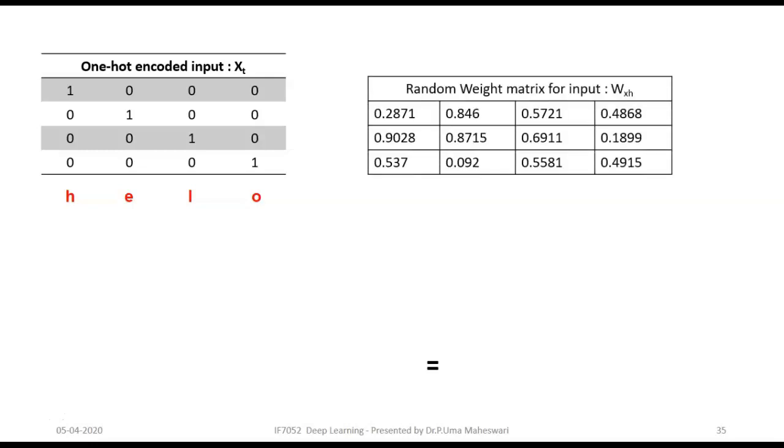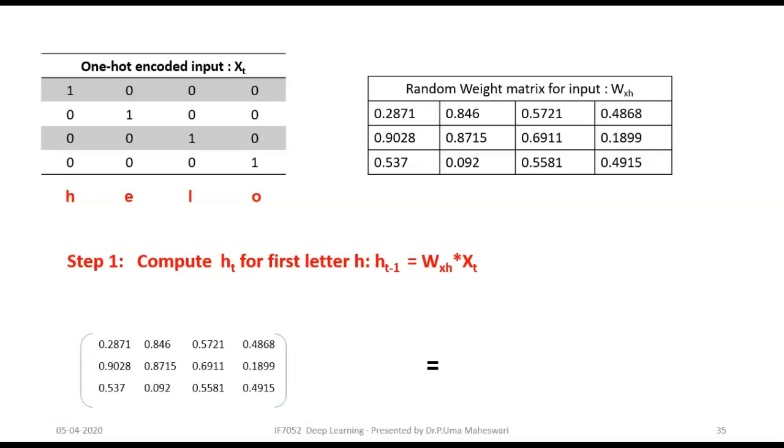After one-hot encoding, this is what we are given. The WXH is the weight matrix for input X to hidden H. This is a random matrix. Now compute step 1, where we calculate HT for the first letter H. The equation is WXH into XT.